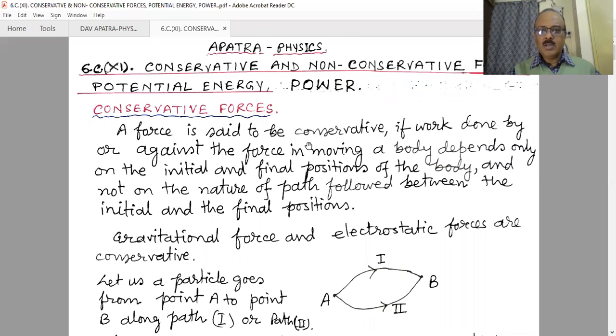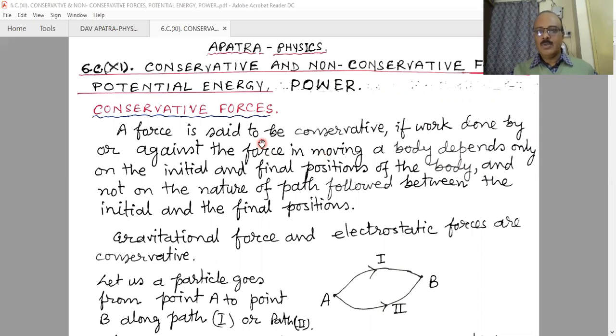A force is said to be conservative if work done by or against the force in moving a body depends only on the initial and final positions of the body and not on the nature of path followed between the initial and final positions. That means here not the force, the work done by the force or work done against the force is independent of the path followed. We are not saying that force is independent of path followed.